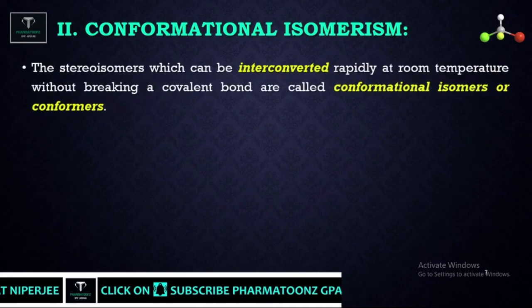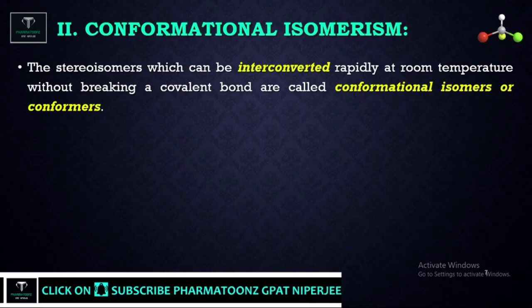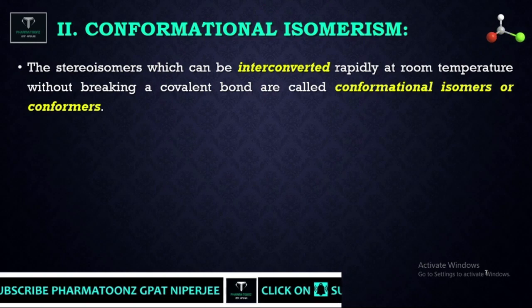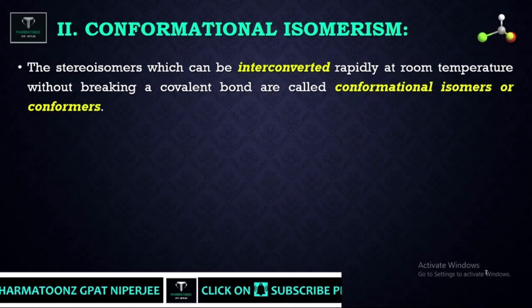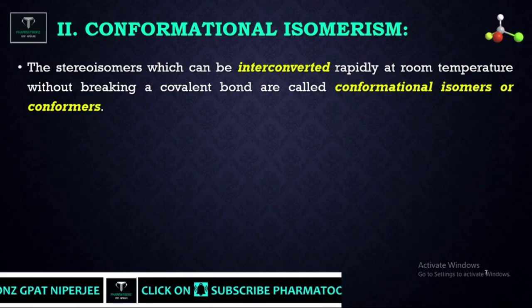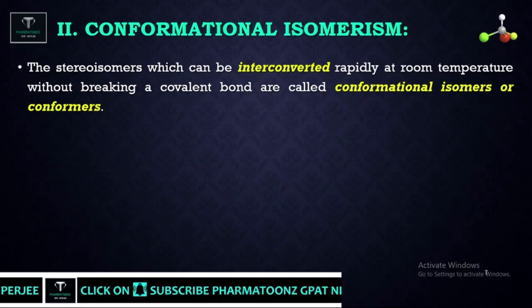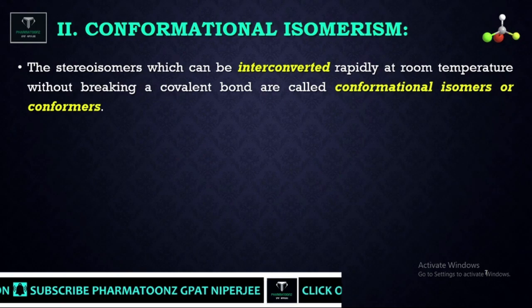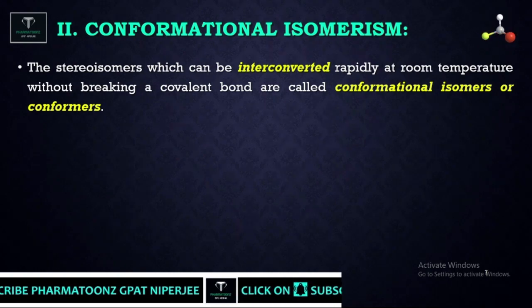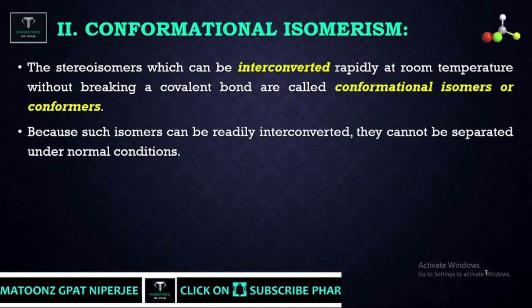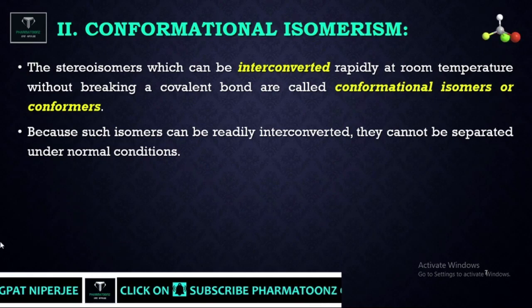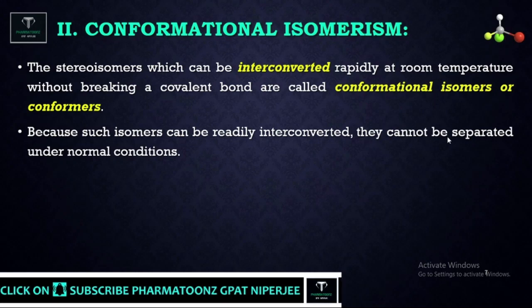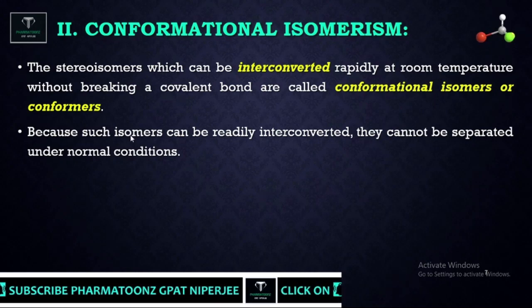Now next is conformational isomer. Conformational isomers are interconvertible at room temperature without breaking a covalent bond. They are also called conformers or rotamers. Such isomerism is observed with carbon-carbon singly bonded compounds. Such isomers readily interconvert, so they cannot be separated under normal conditions.